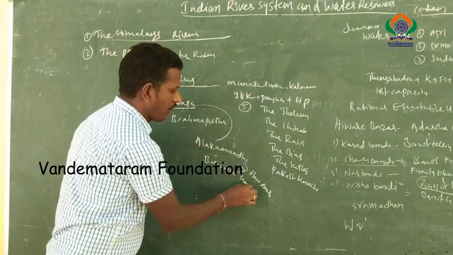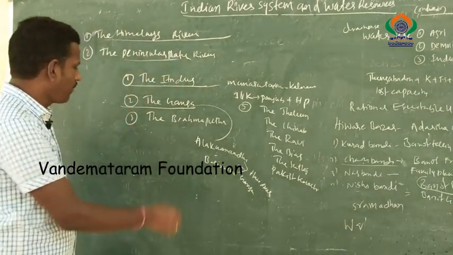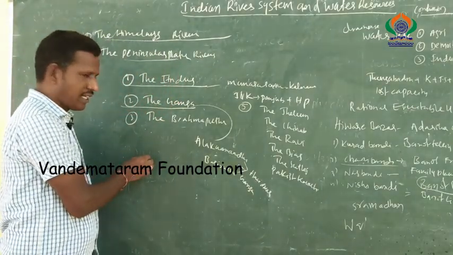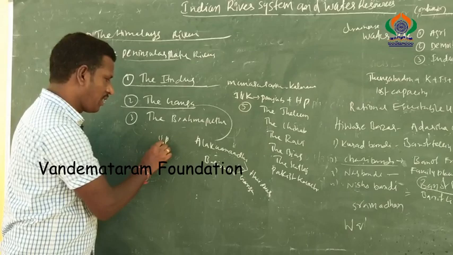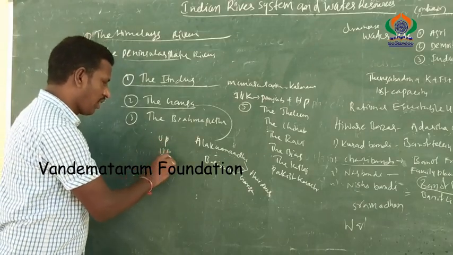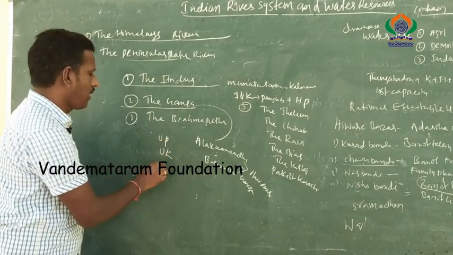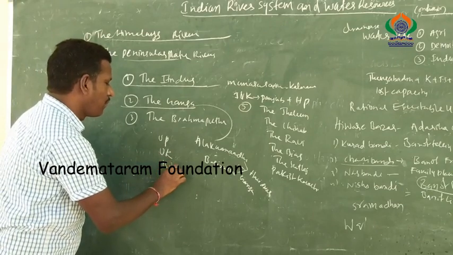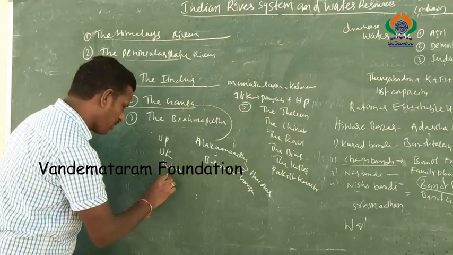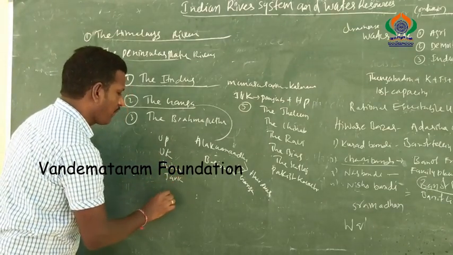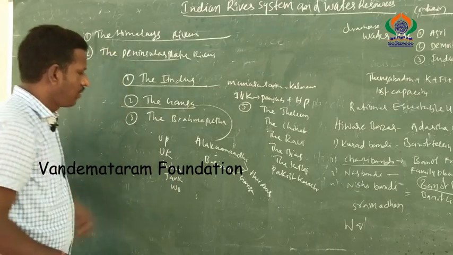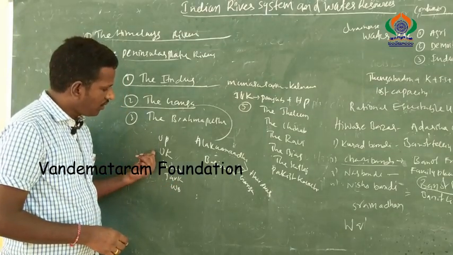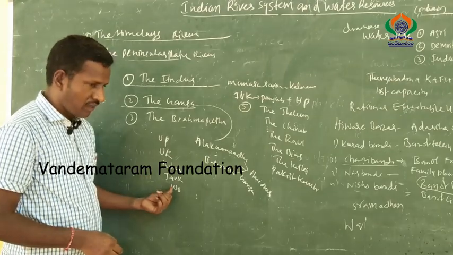The river flows into these states: Uttar Pradesh, Uttarakhand, Bihar, Jharkhand and West Bengal.